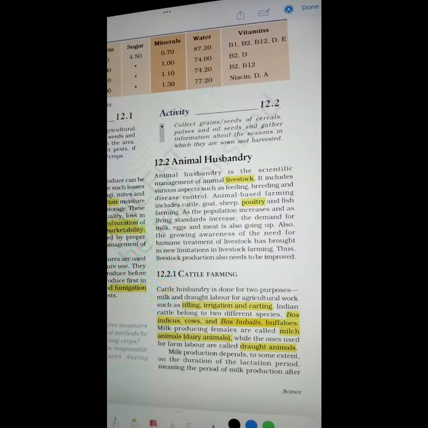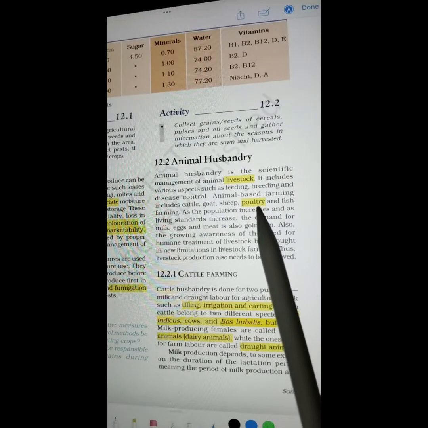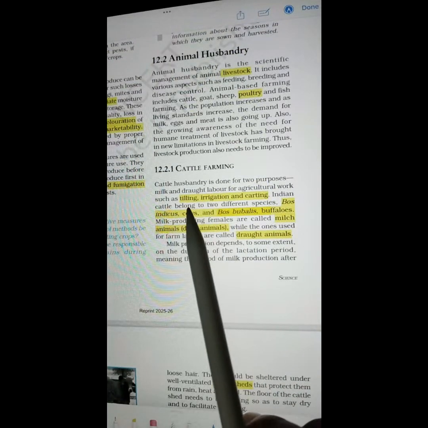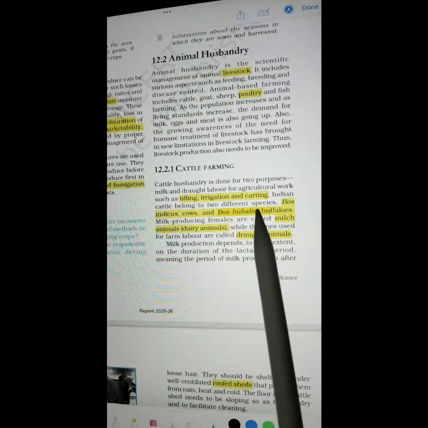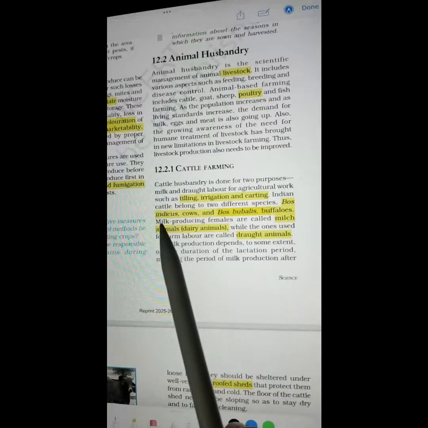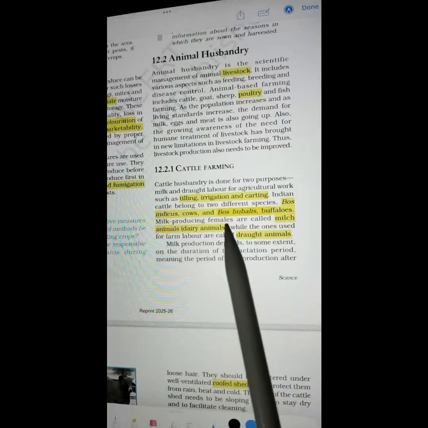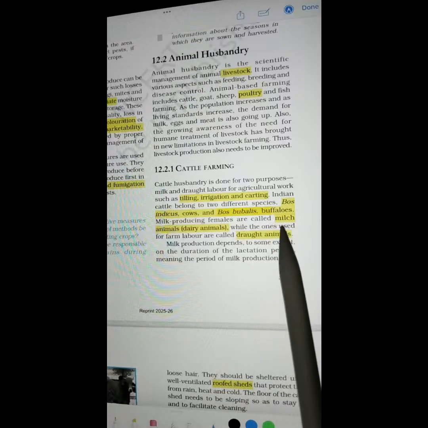This side, livestock, poultry. So the cattle can be used for tilling, irrigation, carting. Bos indicus is the scientific name of cow. Bos bubalis is the scientific name of buffalo.